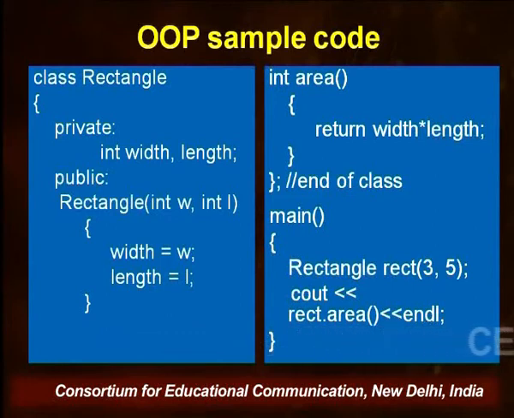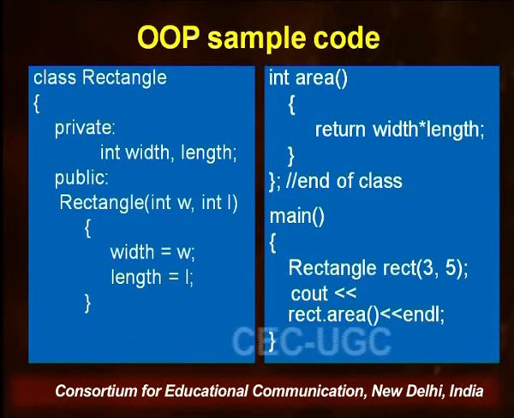Then this object is being passed the values of length and width, and the function area has been called with this object only. So please notice that the program is interacting with objects.